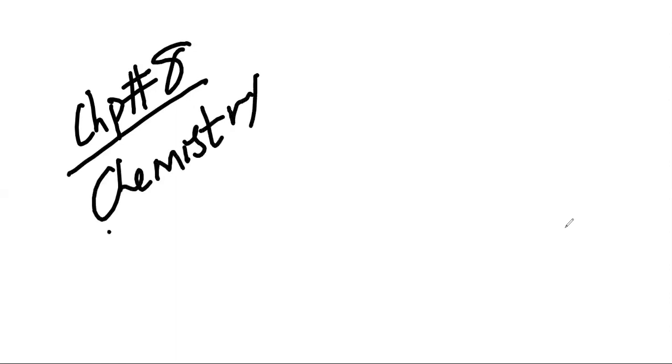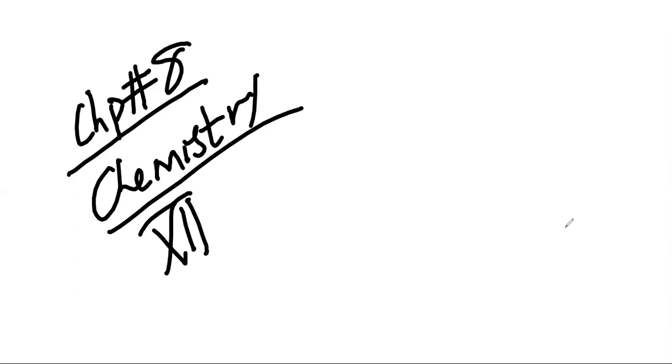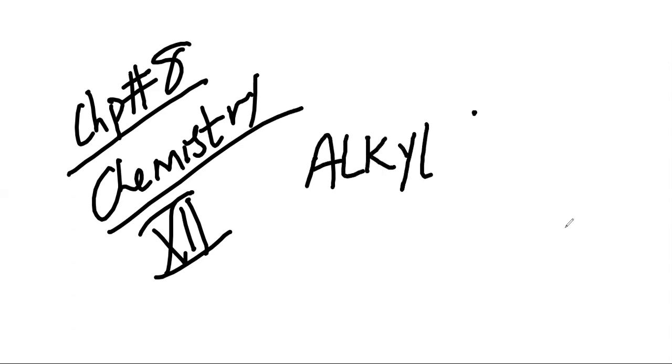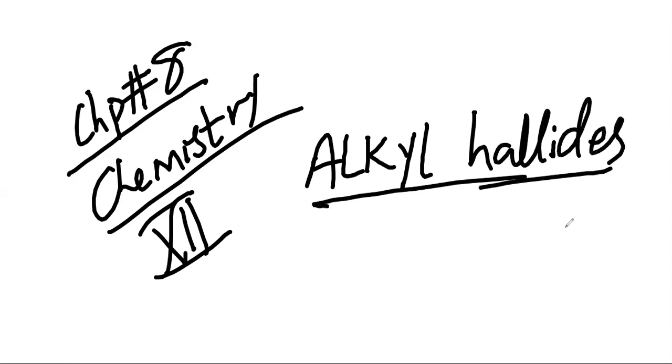So now starting with chapter number 8, chemistry, second year. Chapter name is alkyl halides. We are talking now separately about all the functional groups that we have studied in the first chapter of organic chemistry, in chapter number 6.